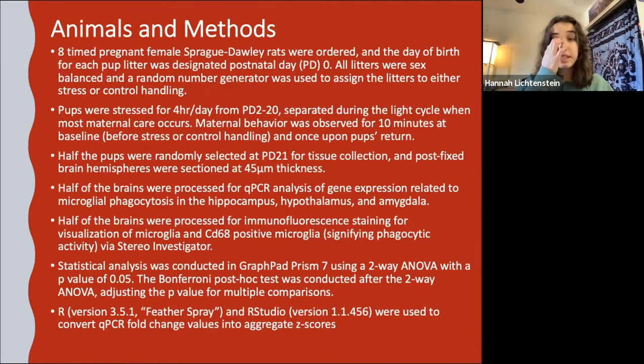We also did statistical analysis in GraphPad Prism 7, and we used a two-way ANOVA with a p-value of 0.05. The Bonferroni post-hoc test was conducted after the two-way ANOVA, and this adjusted the p-value for multiple comparisons. We also used R and RStudio to convert qPCR fold changes into aggregate z-scores.